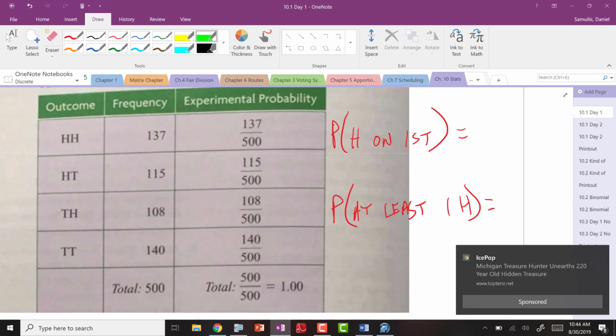What should all of these numbers be? What would the theoretical probability be? What should all of these be? Not that they should be, but what would they be in a theoretical sense? Who knows that answer? 125. Nice. All of them should be 125. I shouldn't say the word should, but the theoretical thing would be they should be roughly around 125, each one of these. Evenly split 4 ways.